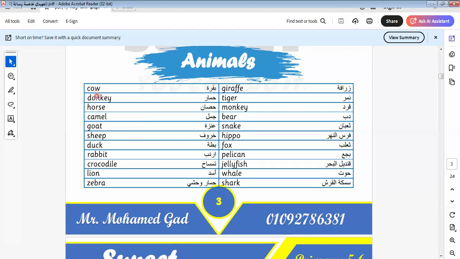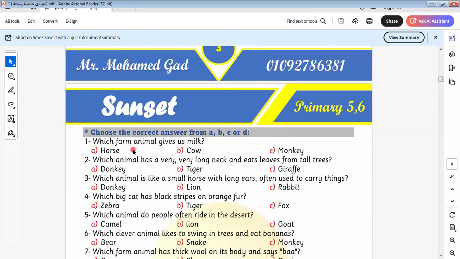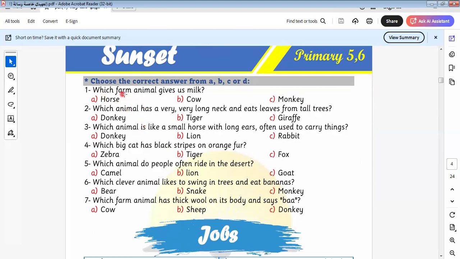Here we have cow, donkey, horse, camel, goat, sheep, dog, rabbit, crocodile, lion, zebra, giraffe, tiger, monkey, deer, snake, hippo, fox, pelican. This is called pelican. I'm listening to you for the correct spelling and the correct pronunciation of this word. It will be pelican. Here is jellyfish, whale, and shark. Let's continue the rest of the questions here.